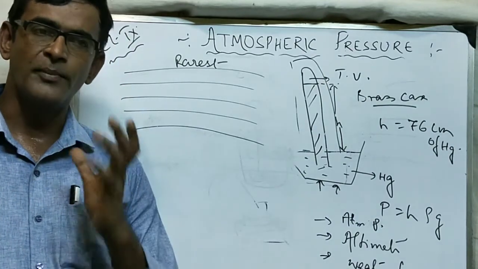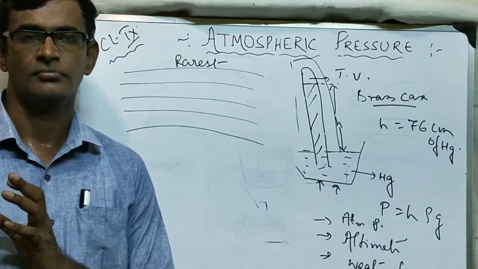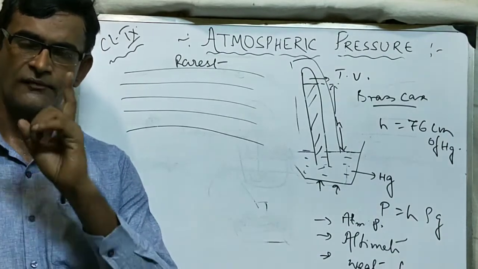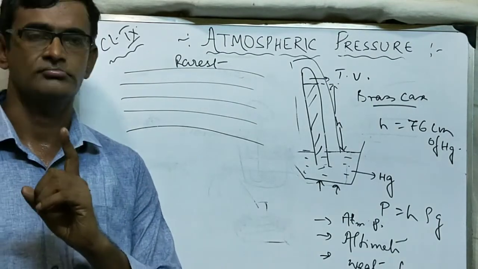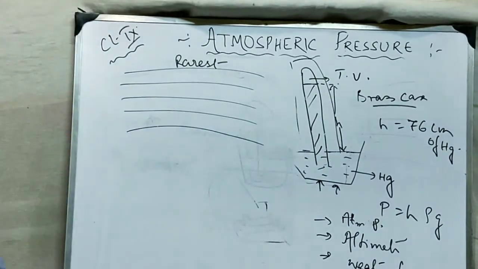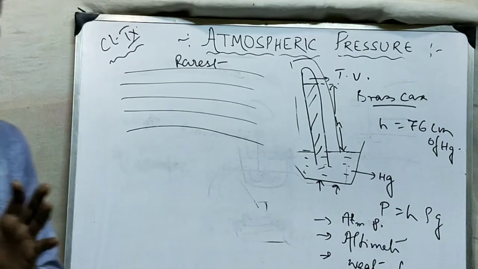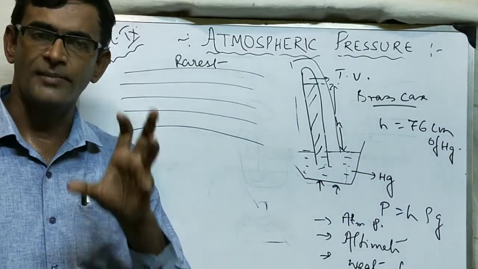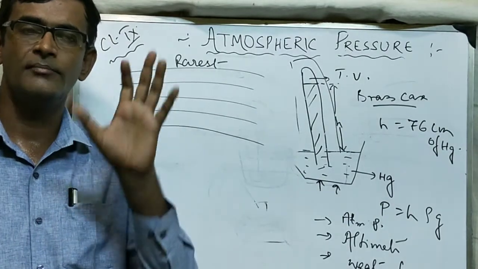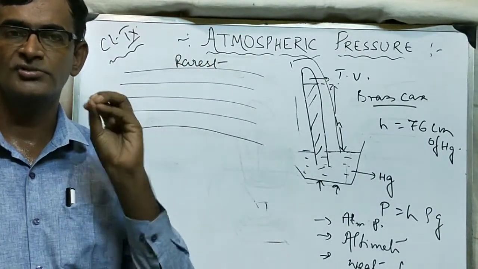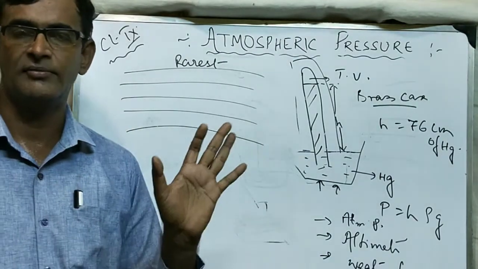So the barometric liquid is mercury. Why do we select mercury? First and foremost, it is an opaque liquid. Second, it does not stick to the glass. Third, it has maximum density. On the earth's surface, mercury is the densest liquid. There is no other liquid.